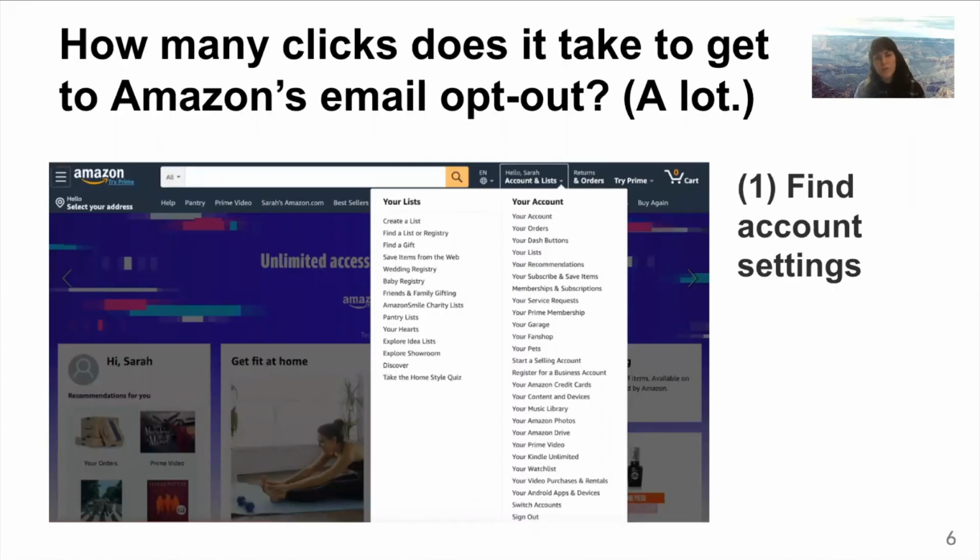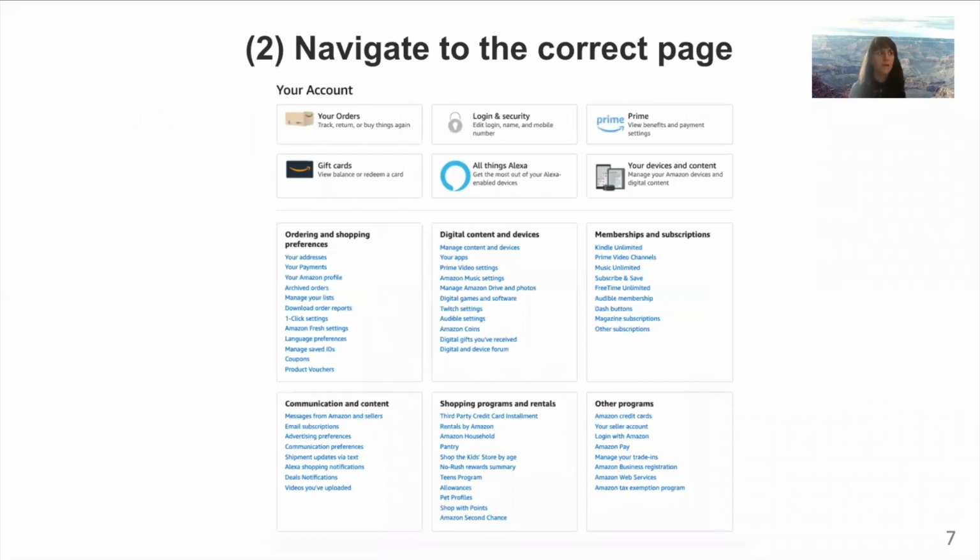So to give you an example of the type of privacy choice that we're talking about, let's take the example of opting out of advertising emails from Amazon. And let's look at how many clicks that takes. To give you a hint, it's a lot. So first you'd have to find the account settings from the main homepage, from all of this long list of options. Then you have to navigate to the correct option from this list.